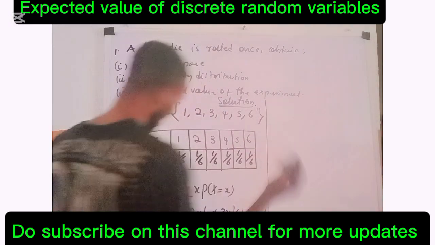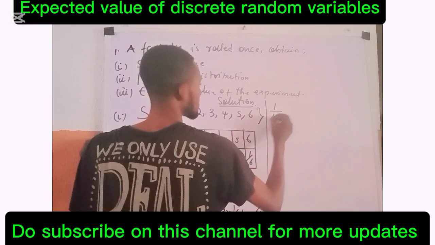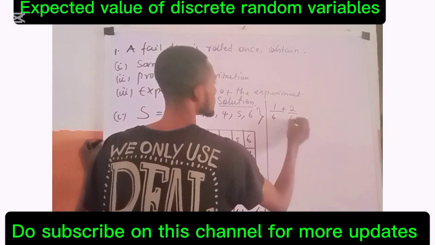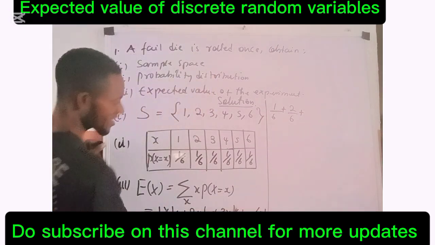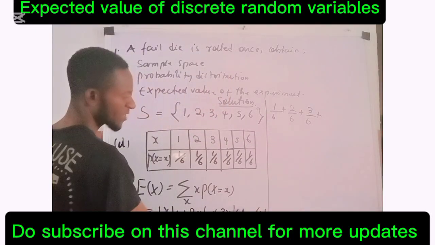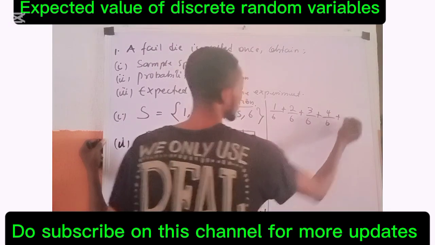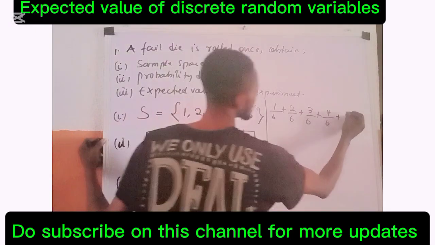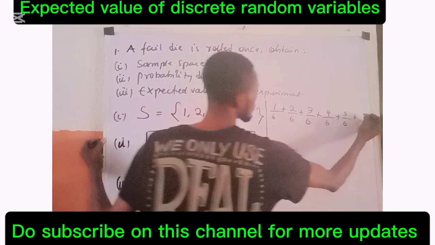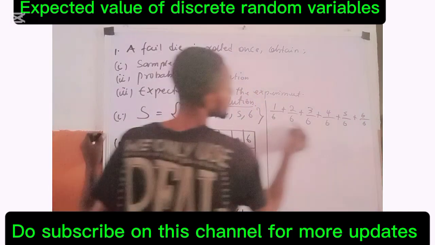So to bring it up here so we can clear it very well, 1 times 1 is what? 1 all over 6, plus. 2 times 1 is what? 2 all over 6, plus. 3 times 1 is 3 all over 6, plus. The next one is 4. 4 times 1 is 4 all over 6. The next one is 5. 5 times 1 is 5 all over 6, plus. Here is 6 times 1, which is 6 all over 6. The LCM of 6 is 6.